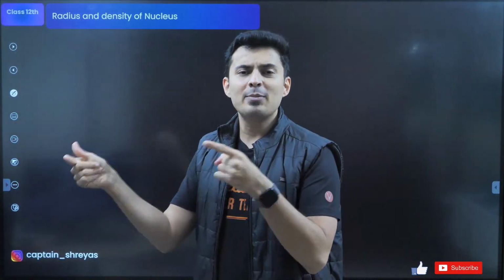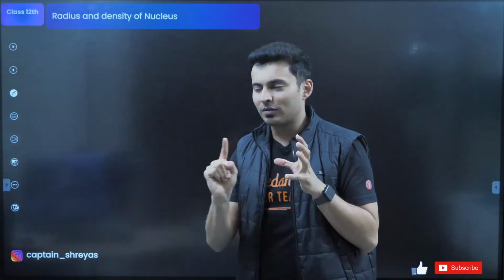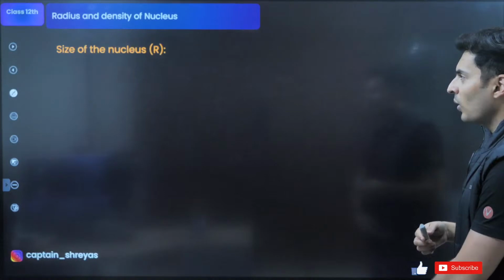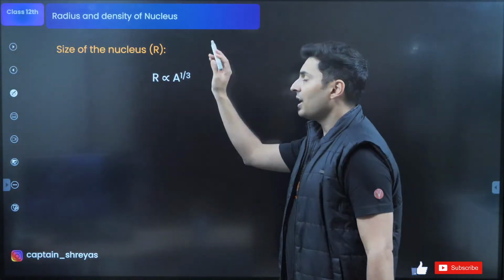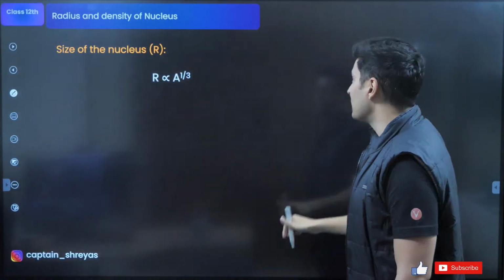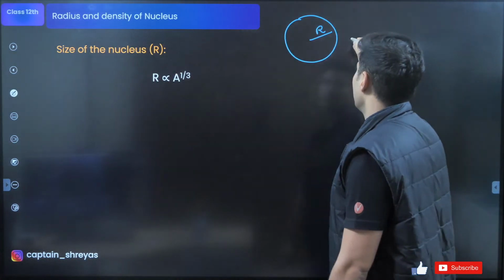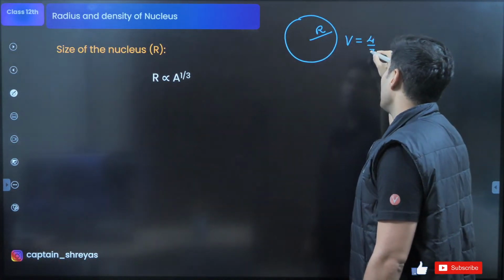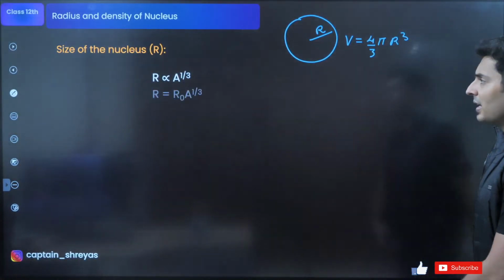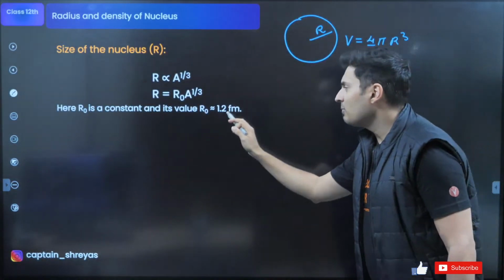Atomic mass number is what matters in deciding the size of the nucleus, and I can calculate the size by measuring the radius. If I take the nucleus like a sphere, the radius is dependent on the atomic mass number, given by this relationship: R equals R naught times A raised to 1 by 3. A is the atomic mass number, R is the radius. There will also be a volume, 4 by 3 pi r cube. The constant of proportionality R naught has a rough value of 1.2 fm.